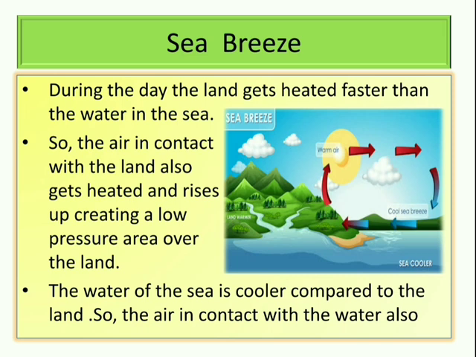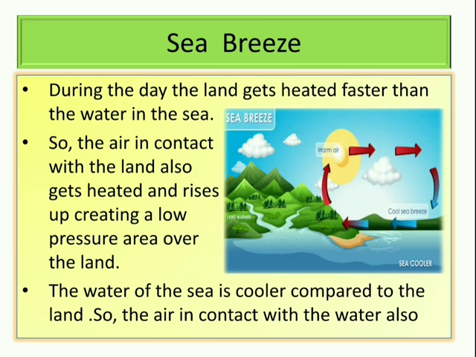So, when the land gets heated up during the day, the air in contact with the land also gets heated up, and as hot air moves upwards, the air above the land also moves upwards, and a low pressure area is created above the land.